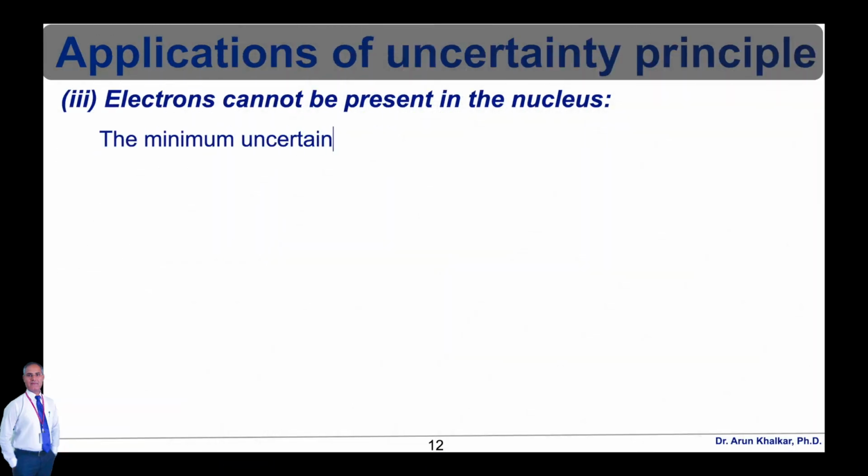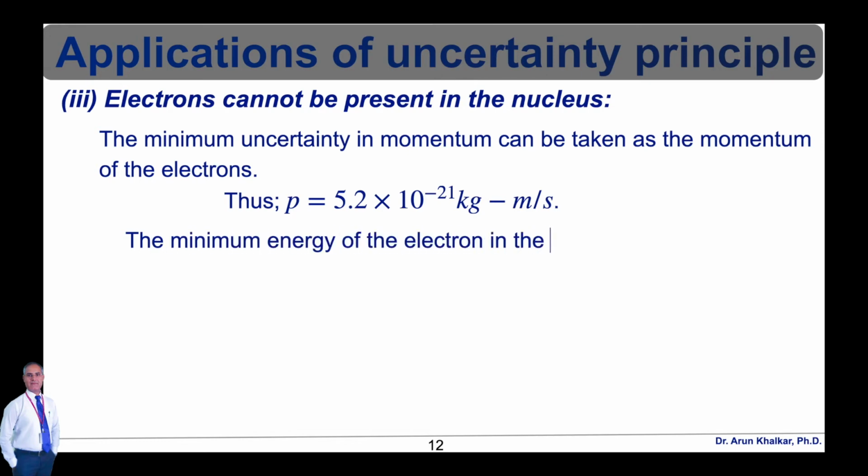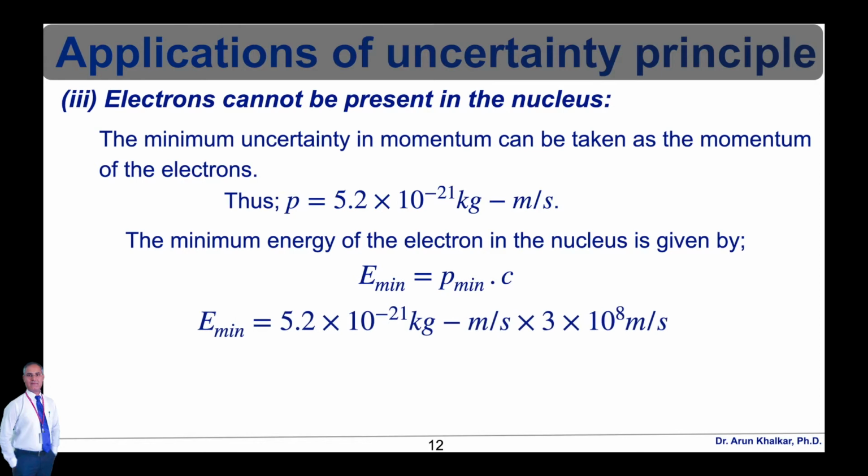Therefore, the minimum uncertainty in momentum can be taken as the momentum of the electrons. Therefore, p is equal to 5.2 × 10^-21 kilogram meter per second. The minimum energy of the electron in the nucleus is given by E minimum equal to momentum minimum into speed, that is c. So E minimum is equal to 5.2 × 10^-21 kilogram meter per second times 3 × 10^8 meter per second, which is equal to 1.56 × 10^-12 joule.